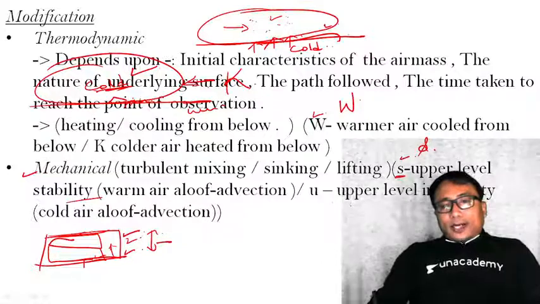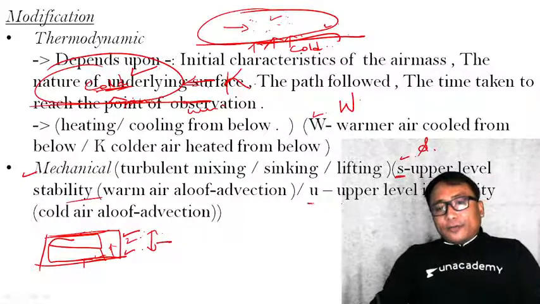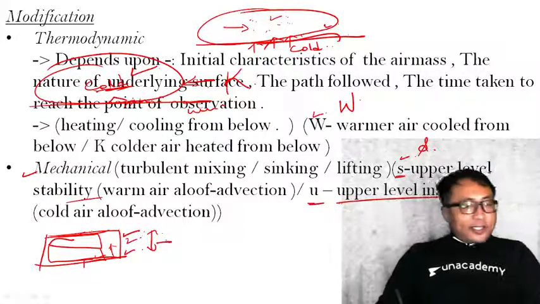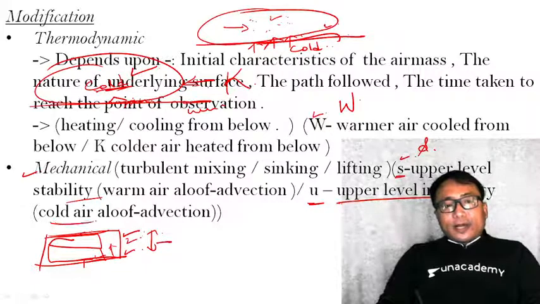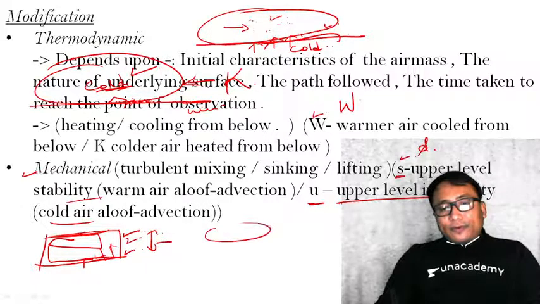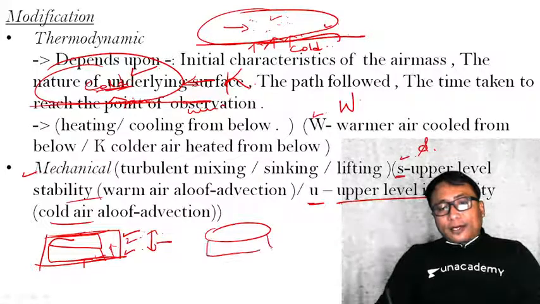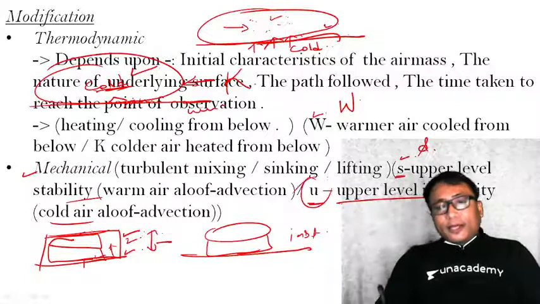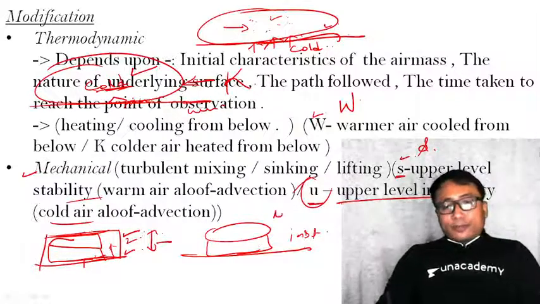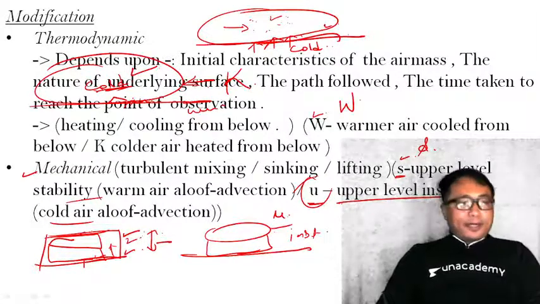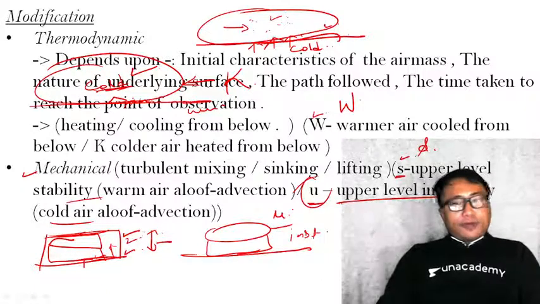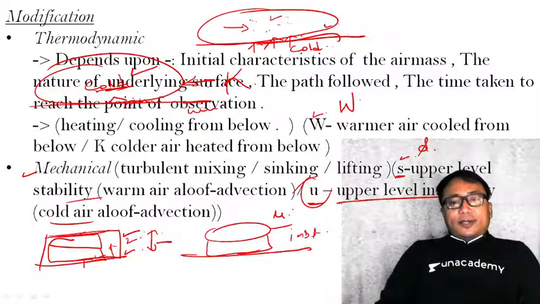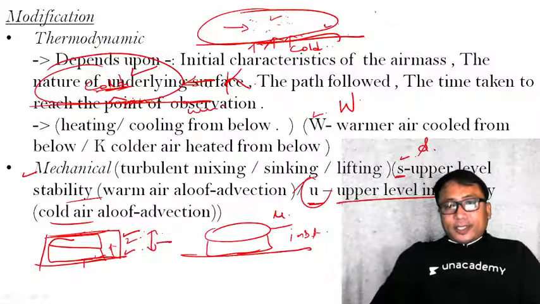On the other hand, u represents upper level instability. That is cold air aloft. If cold air is over warmer air below, then it is unstable. Therefore, it is represented by small letter u. I am not explaining stability and instability here because yesterday we have already seen what stability and instability are. But now you listen to one very important point. These initials are very important.